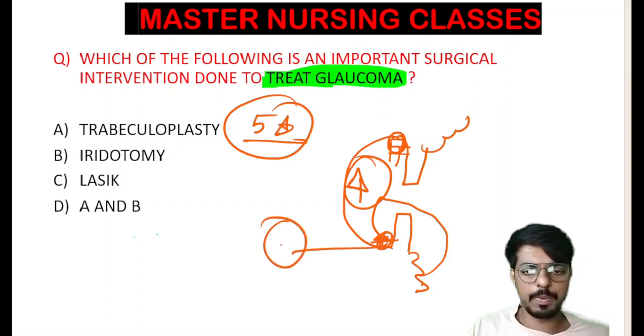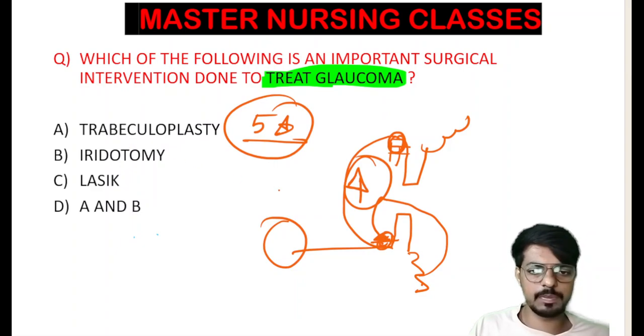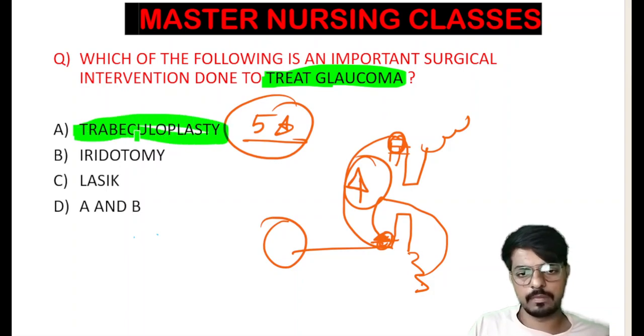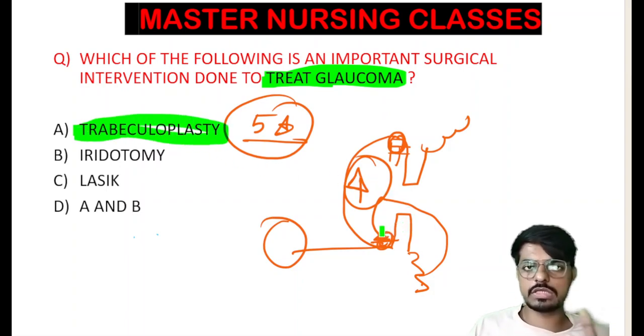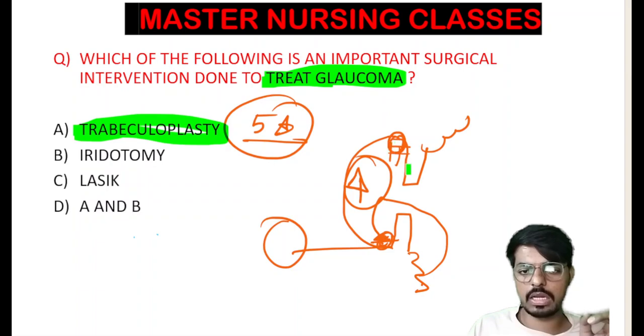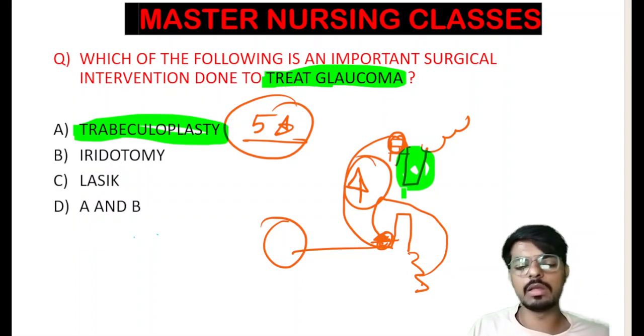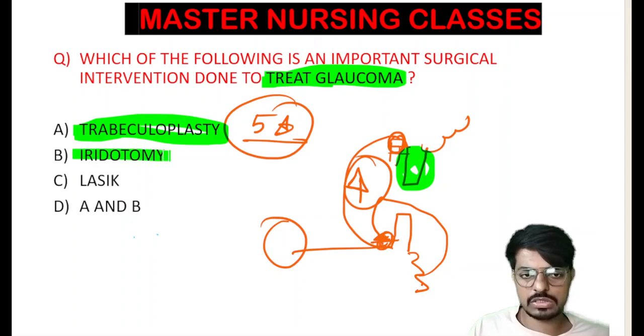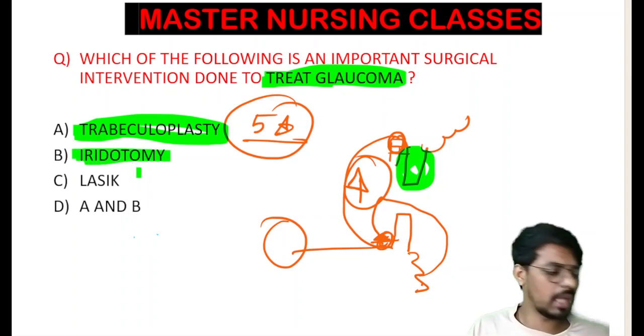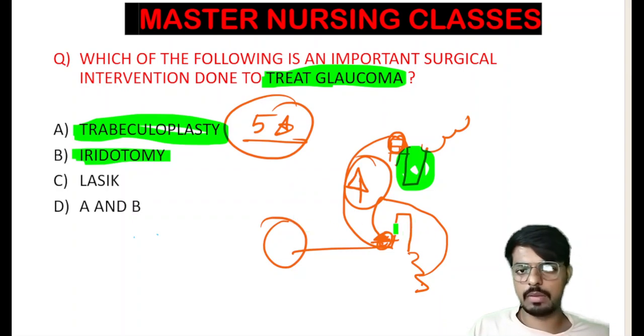So we will open this surgically and repair this trabecular meshwork. That particular procedure we call trabeculoplasty. And sometimes in closed angle glaucoma, due to the closed angle between our cornea and iris because of the constriction of our iris muscle, at that point of time we will do a complete iridectomy or a partial iridectomy. So iridectomy is also a surgical intervention that we do for glaucoma. It may be a partial iridectomy or a complete iridectomy.